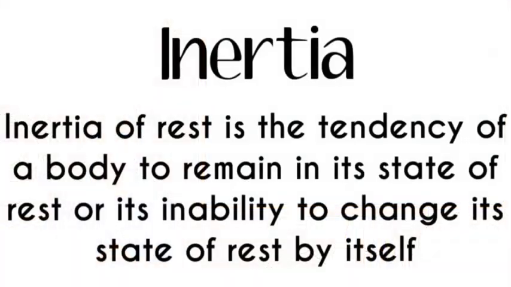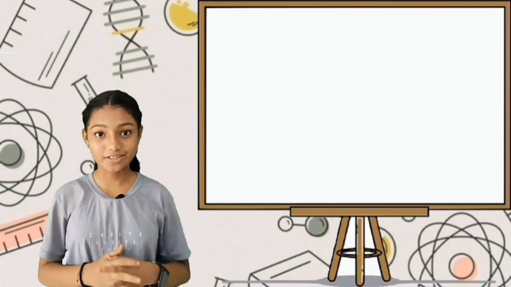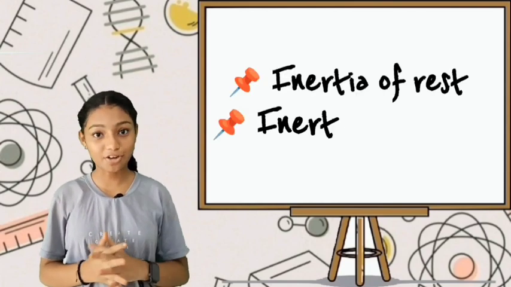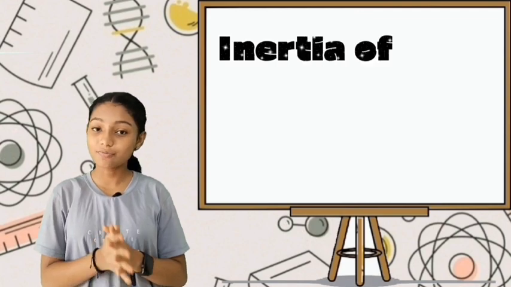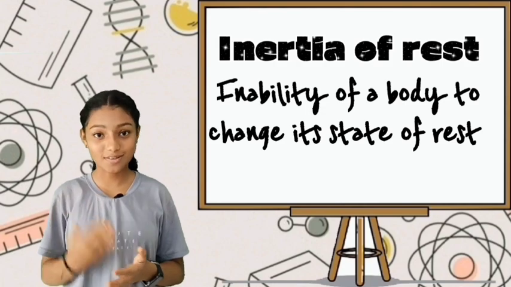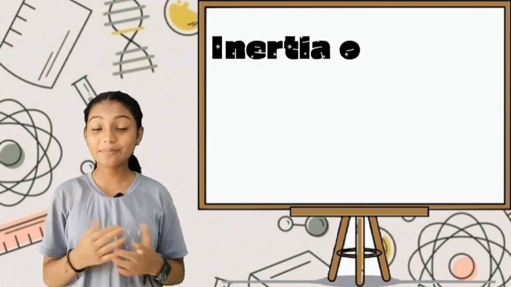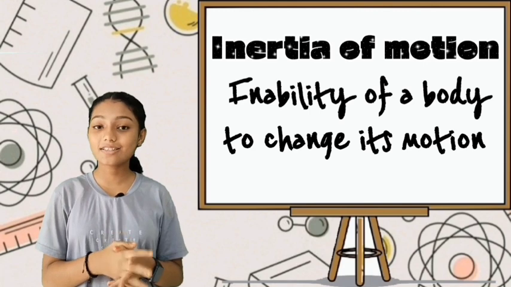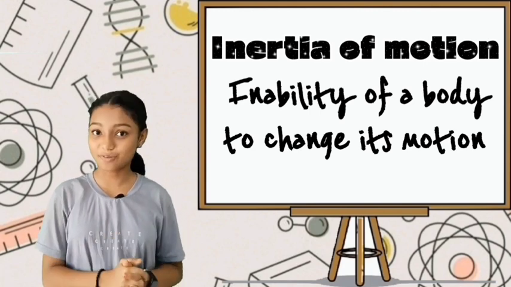What is inertia? Inertia of rest is the tendency of a body to remain in its state of rest, or its inability to change its state of rest by itself. So, here we have to study 2 types of inertia: inertia of rest and inertia of motion. Inertia of rest. Inability of a body to change its state of rest is known as inertia of rest, and inability of a body to change its state of motion is known as inertia of motion.